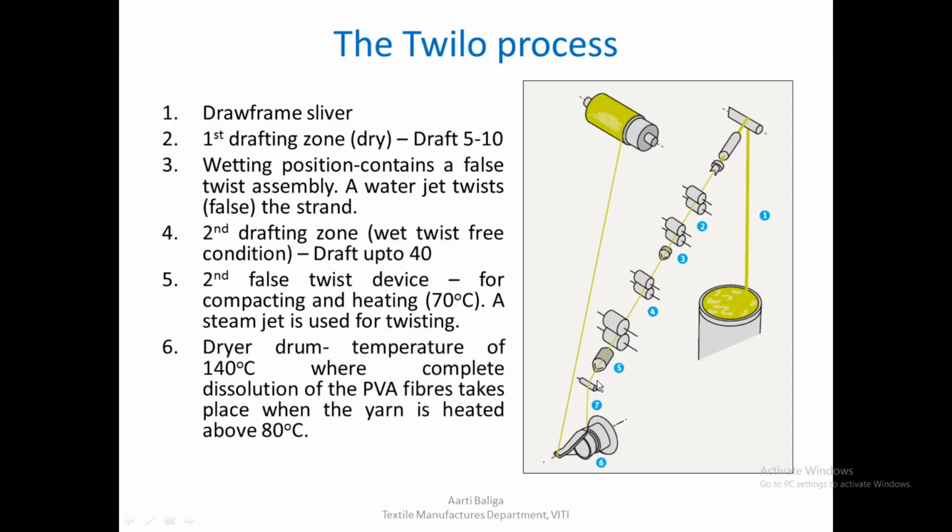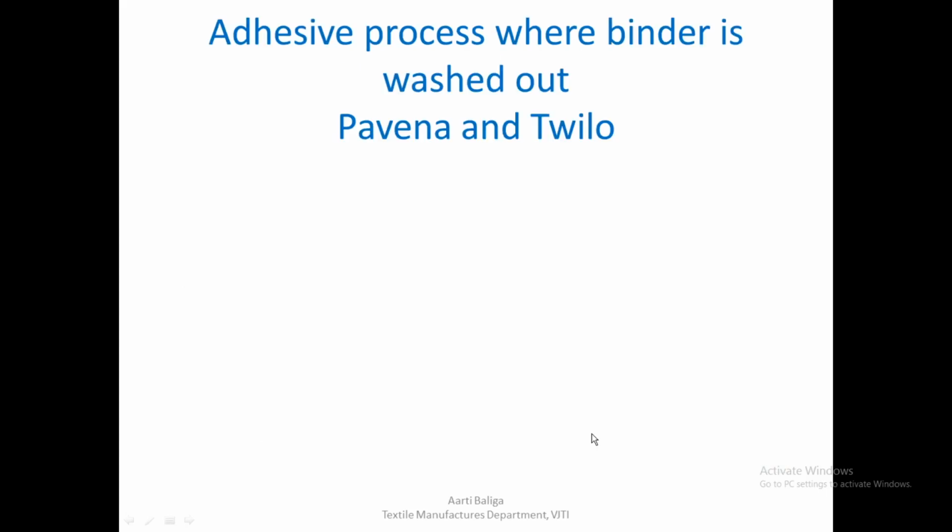So both the conditions for the PVA fibers to become sticky have been achieved, and once it comes out at this stage at 6 here, this is the drier drum because the strand would be wet, and the drier drum temperature is around 140 degrees Celsius, where complete dissolution of the PVA fibers takes place, and the yarn is heated above 80 degrees Celsius.